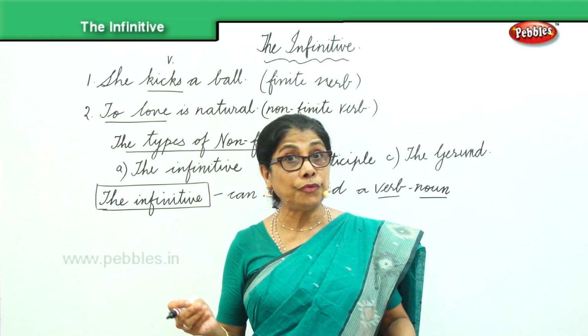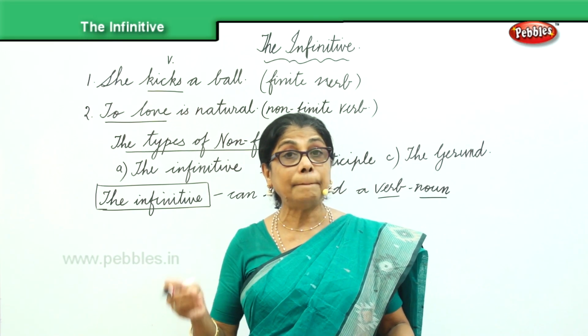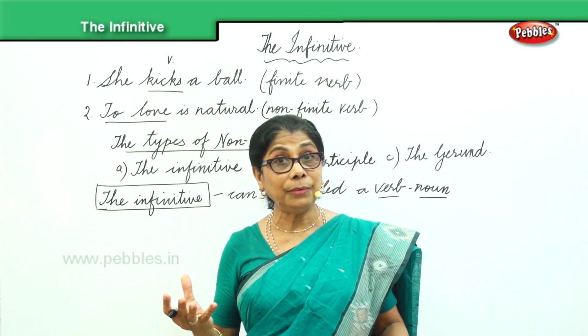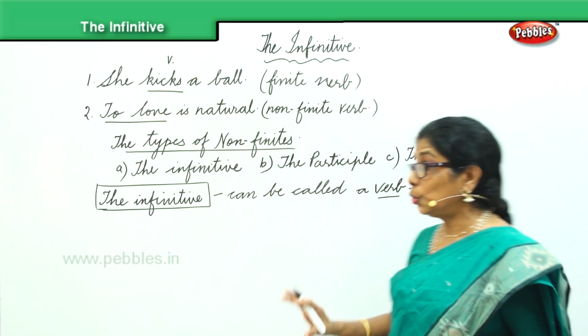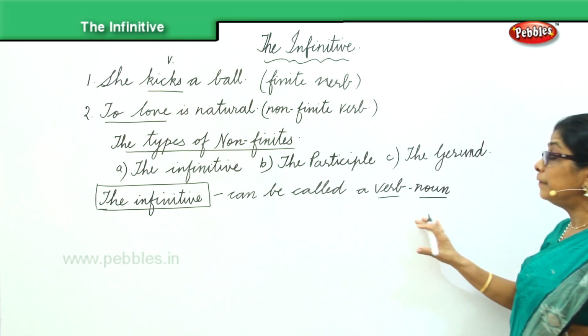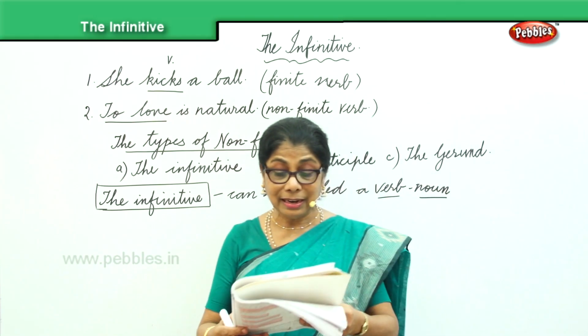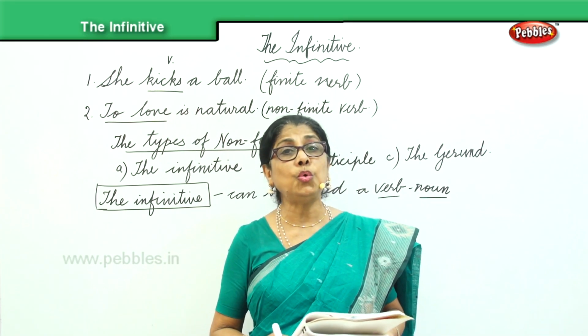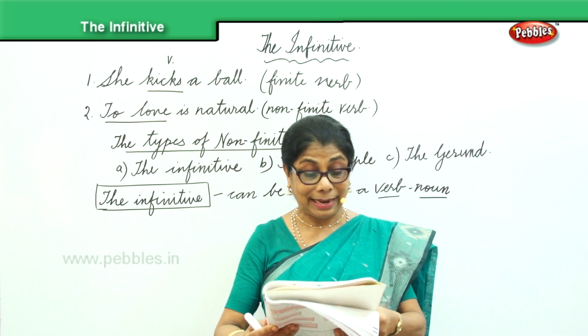Okay, how do you form the infinitive? By adding "to" to the verb. Partly a noun, partly a verb. So we can also call it a verb noun. Now I give you some examples for you and me to understand.